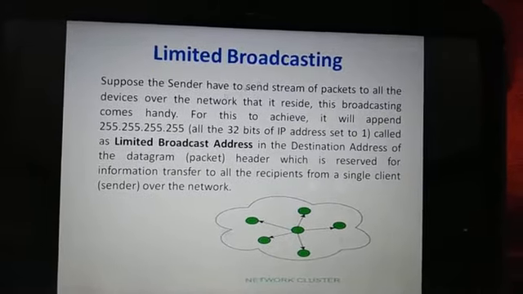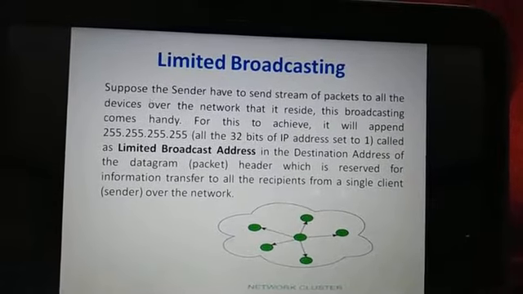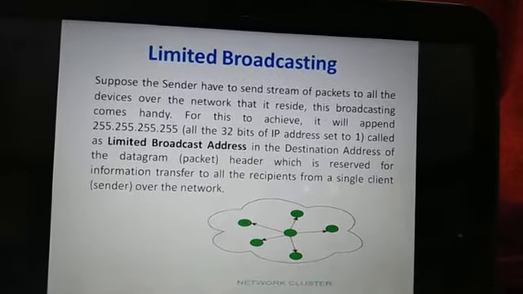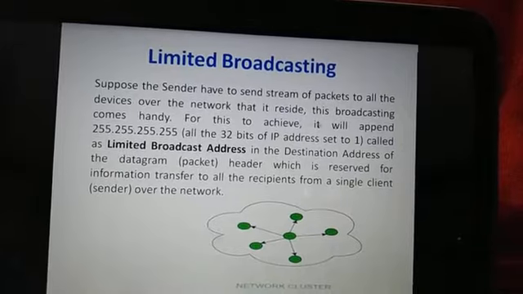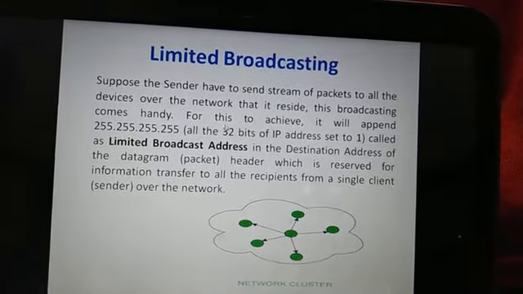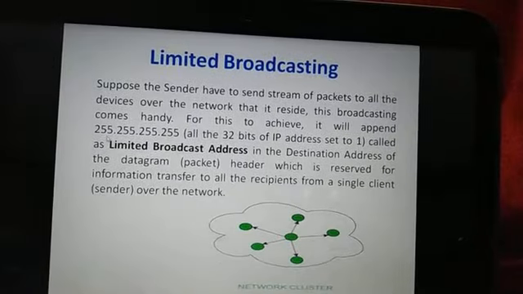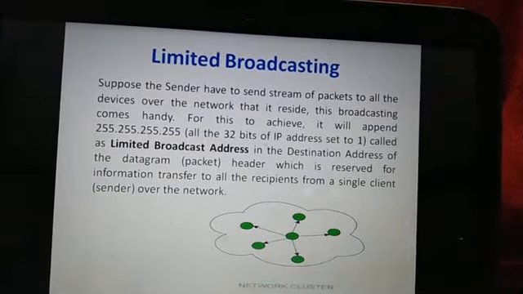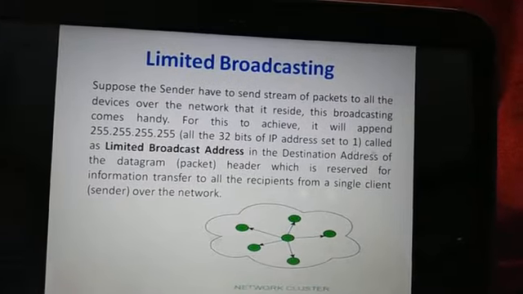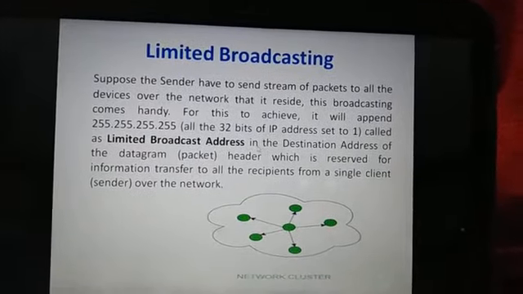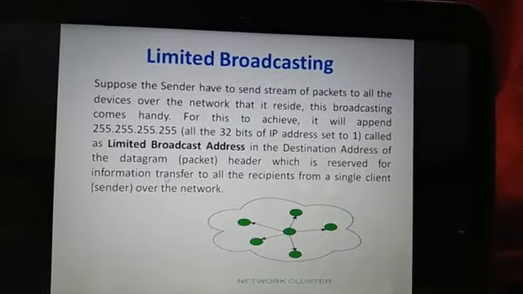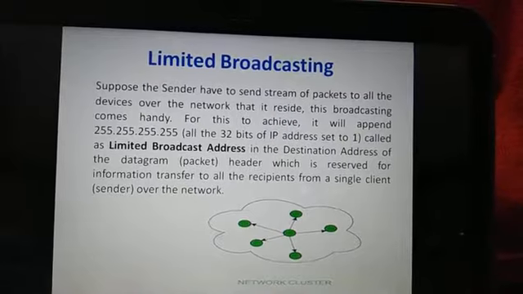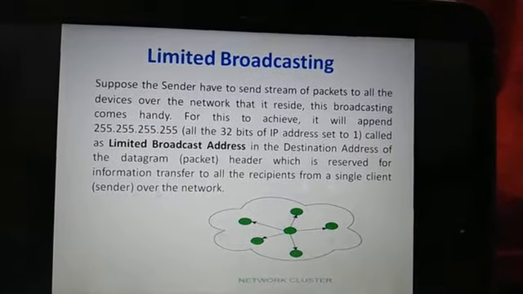Now limited broadcasting. In case of limited broadcasting, suppose the sender has to send a stream of packets to all the devices over the network that it resides in. This broadcasting comes handy. To achieve this, it will append 225.225.225.225, that is all the 32 bits of IP address set to 1, called the limited broadcast address, in the destination address of the datagram packet header, which is reserved for information transfer to all the recipients from a single client, that is sender, over the network.